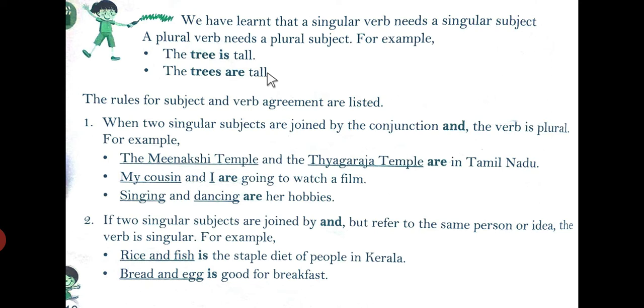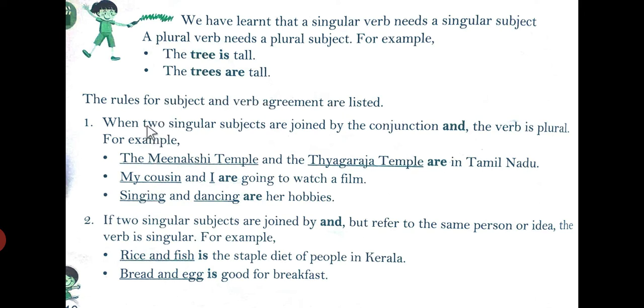So before we start this chapter, children, I want to say that you must be thorough with the rules of verb. Thorough means you should learn the rules of verb. So let's start with the rules for subject verb agreement that are listed.